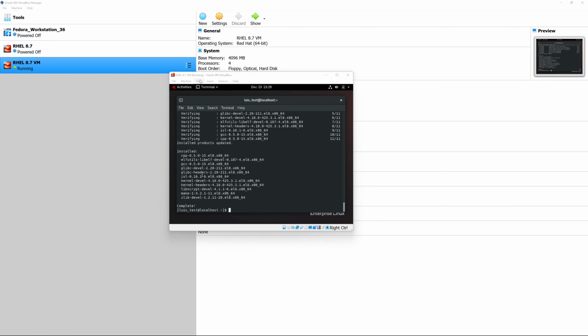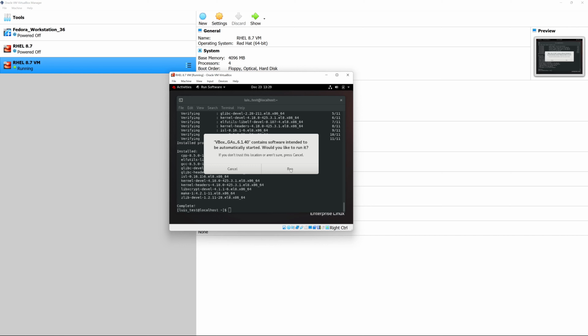And we're going to head over to devices. Once we head over to devices, you'll see an option to insert the guest edition. So we're going to go ahead and click that. Once we insert the guest edition, you're going to see an option that asks whether you want to run the guest editions or not. So we are going to go ahead and click run.